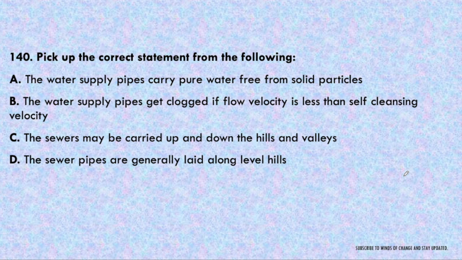The sewer may be carried up and down the hills and valleys. It is being said that sewer may be carried up and down the hills and valleys, which is not possible. The sewer pipes are generally laid along level hills. Why can it not be laid over hills and valleys? Because the sewer runs under the influence of gravity. So if there are up and down hills, the sewer will not be able to flow because of the effect of gravity. The sewer pipes are generally laid along level hills, which is also not possible. We should have a gradient at which the sewer water can flow inside the pipe. So option A will be the correct answer.